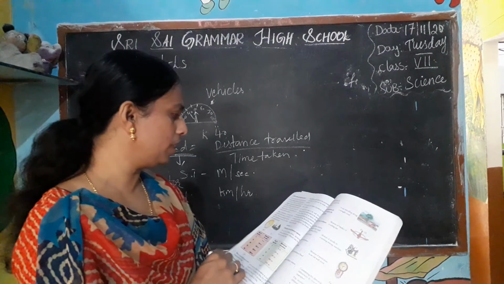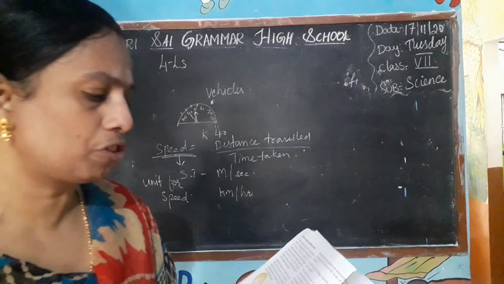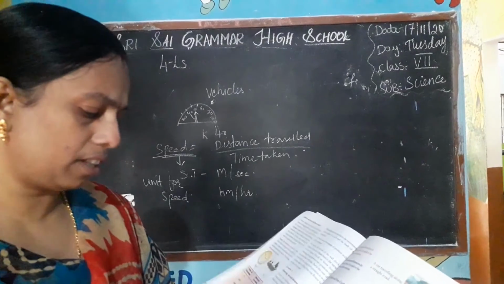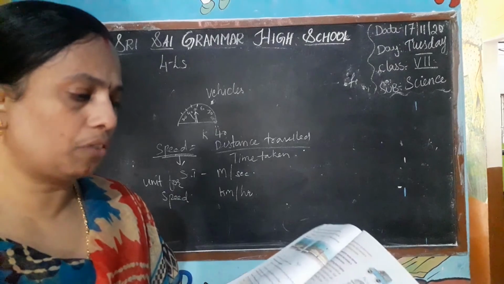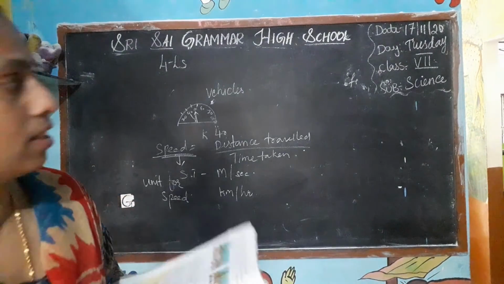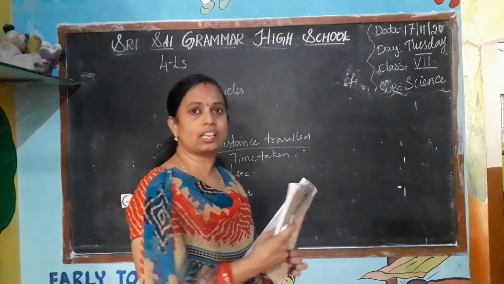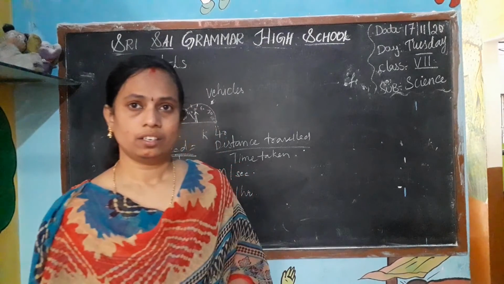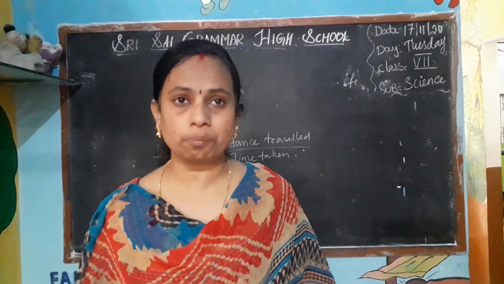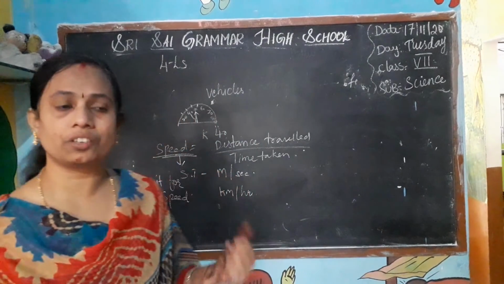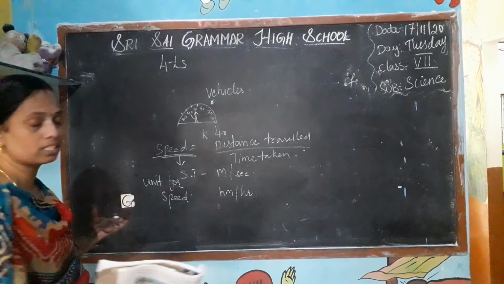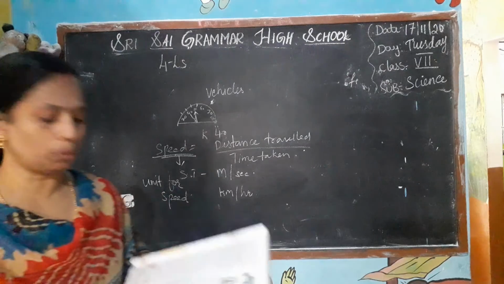Uniform and non-uniform motions, and rotatory, translatory, rectilinear, curvilinear, you have to learn. They may ask questions like, give examples for rectilinear. You can give examples and write your own. Like this they may ask many questions.